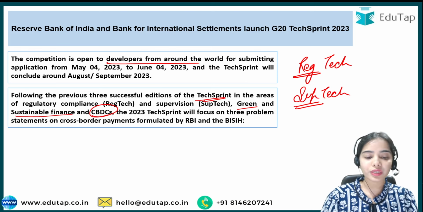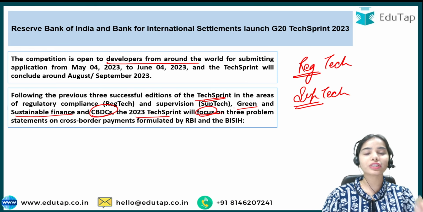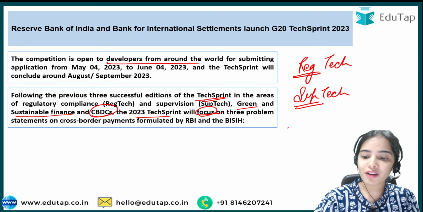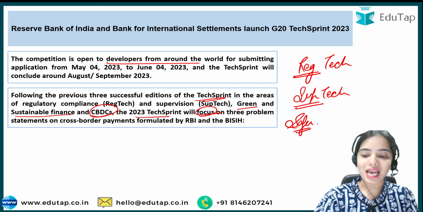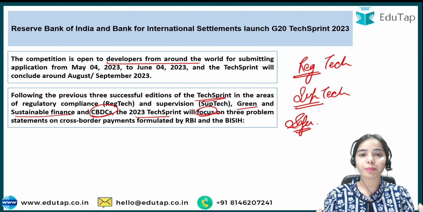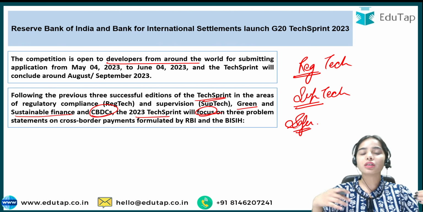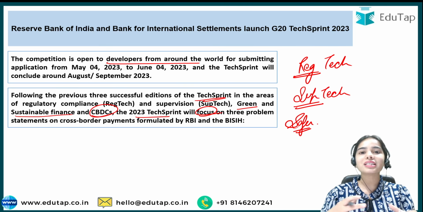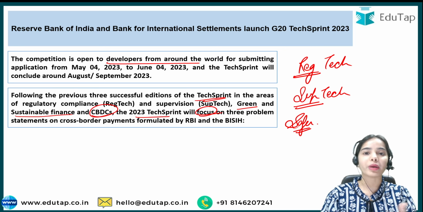But in the 2023 tech sprint, the focus is on three problem statements regarding cross-border payments. First, we have to make cross-border payments safer. Second, we need to bring more countries into the cross-border payment system so that the liquidity of currencies can increase and countries are not left out of this system.